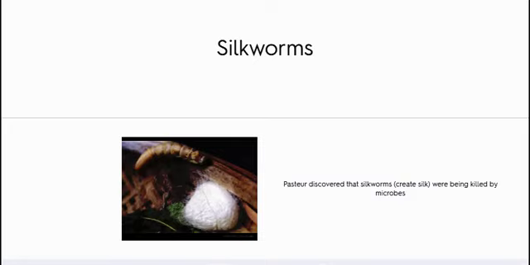Silkworms. Pasteur discovered that silkworms were being killed by microbes.